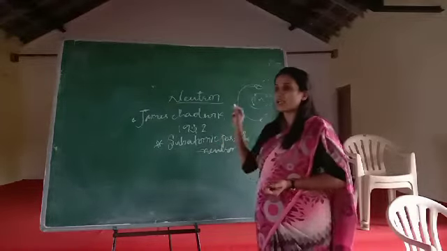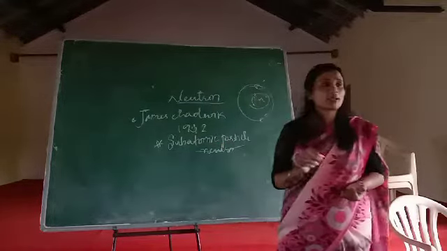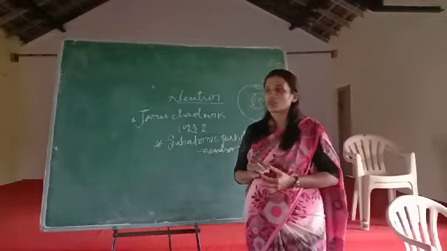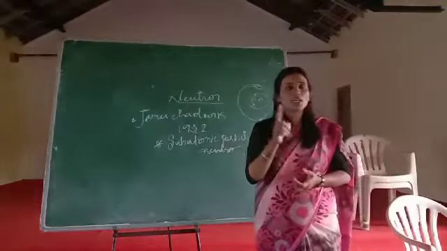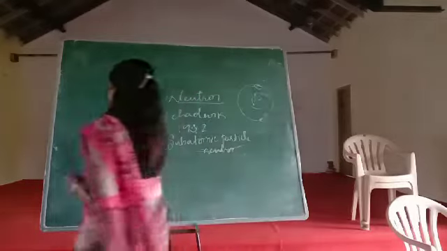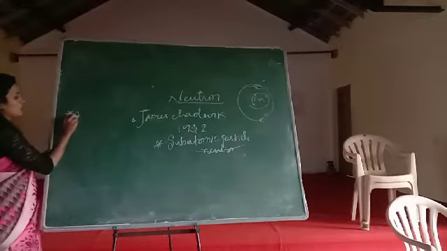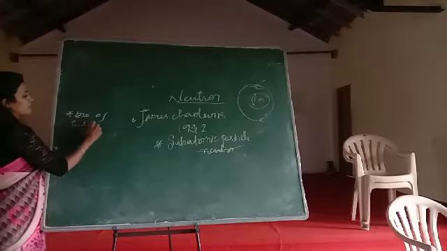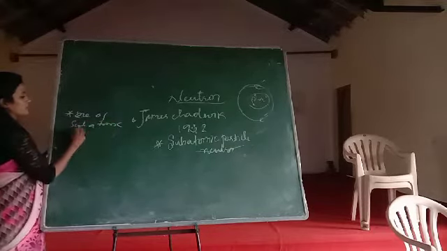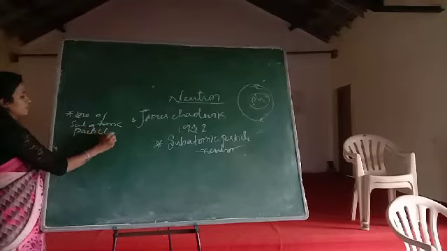So he gave an idea about one of the subatomic particles, called neutron. Neutron, proton, electron are the subatomic particles. Understood? So what did he tell about the neutron? According to his observation, neutron is one of the subatomic particles.